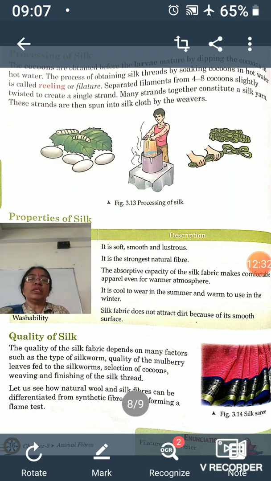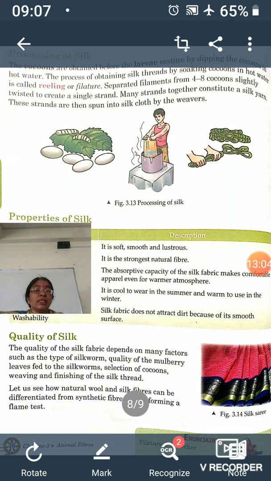So what these farmers do, those who are rearing the silkworm, they will collect all the cocoons and drop them into boiled water, and this silk fiber will be loosened there. After that it will be unwound and spun. It will get collected, dyed, and it will be obtained in intact position. It can be 6 to 7 meters long or more than that.